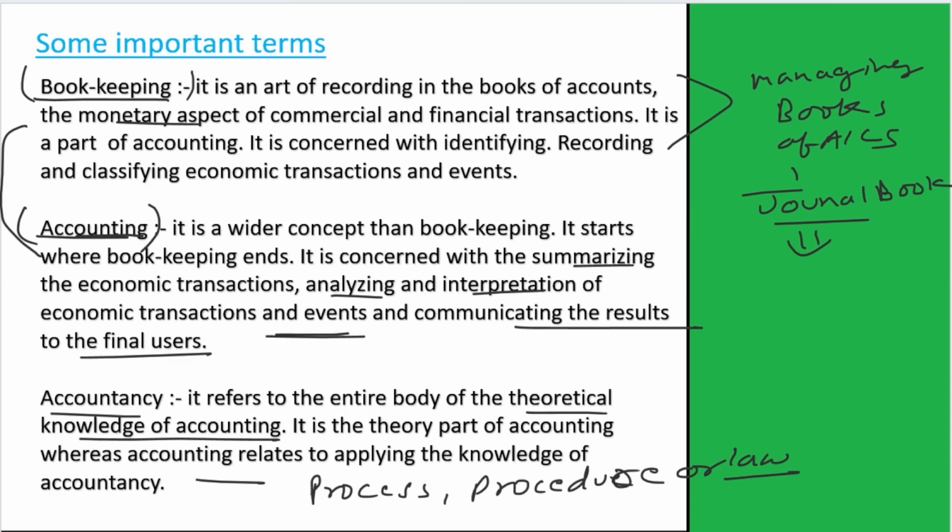So these are the basic and most important terms of accounting. First is bookkeeping, which is related to the management of books, under which we identify the transactions, measure them, and record them. Second is accounting, where the rest of the accounting process, that is summarizing, analyzing, interpreting, and communicating the results to the final users of accounting, is done. And third is accountancy, which shows how bookkeeping and accounting have to be done. It is related to the process, procedure, and law of accounting. Now come to the next slide.